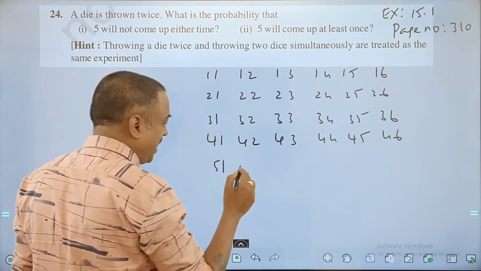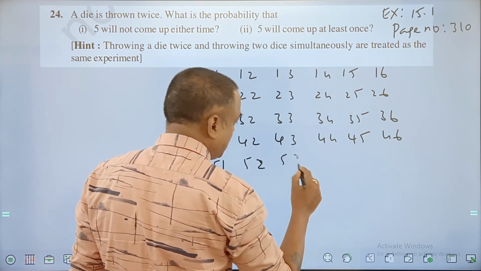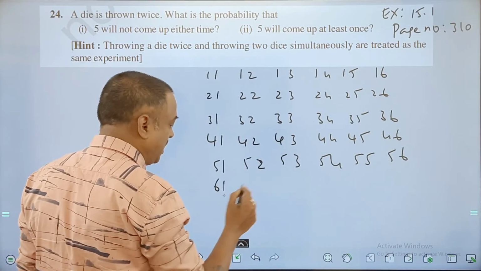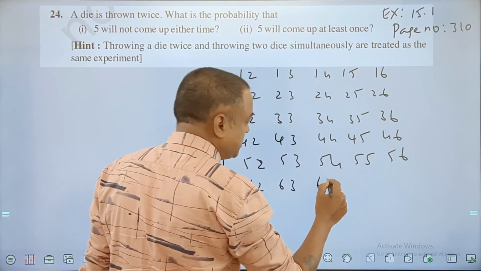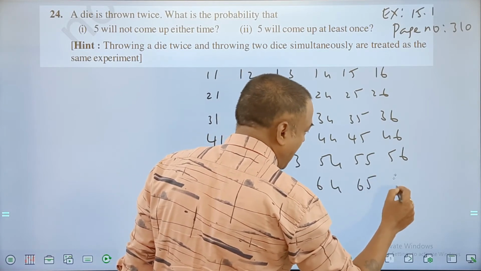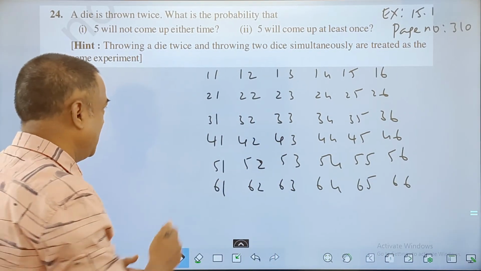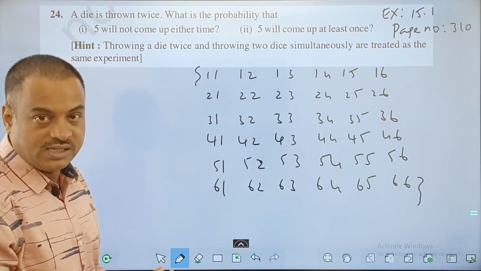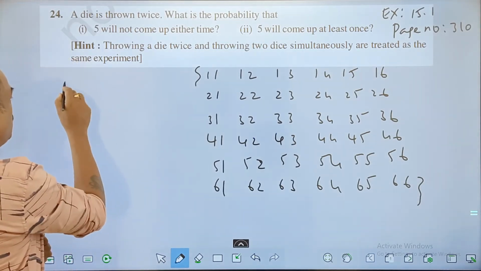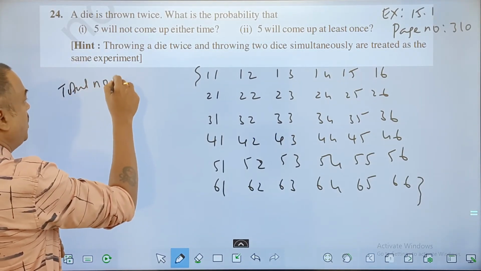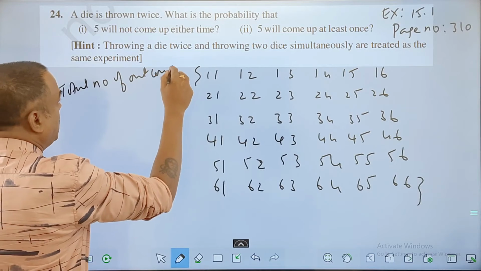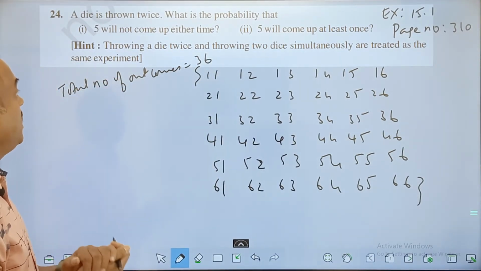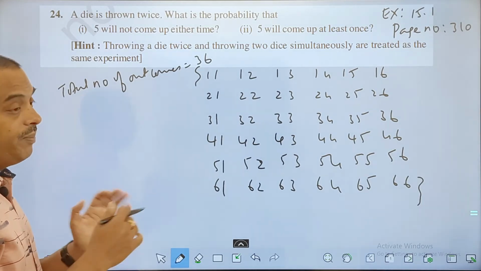5 1, 5 2, 5 3, 5 4, 5 5, 5 6, 6 1, 6 2, 6 3, 6 4, 6 5 and 6 6. These are the total outcomes. So if you count the number of outcomes here, it's a matrix of 6 into 6, 36. So the total number of outcomes is 36. Now the first question: 5 will not come up either of the times.